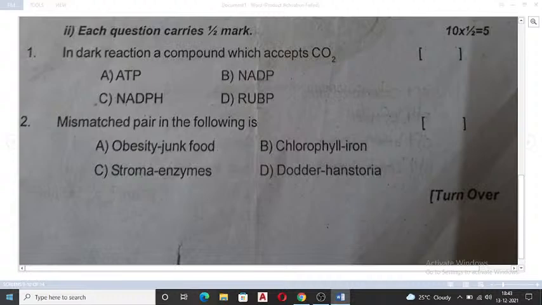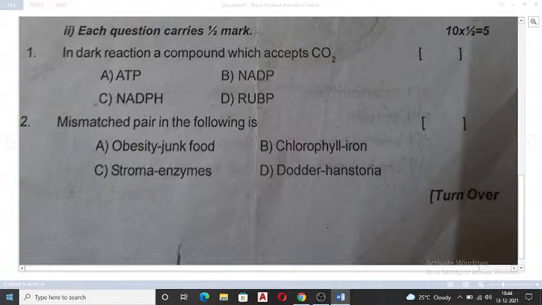NADPH, hydrogen, and ATP provide the energy. But the compound that is accepting the carbon dioxide is NADP, to convert it into RUBP. Later on, it is converted to RUBP. But first thing is in the light reaction, the end products are ATP and NADPH. ATP is providing the energy to the carbon dioxide, but NADPH is accepting the carbon dioxide, and the hydrogen is added to that to form RUBP, that is ribulose bisphosphate. So your option is this.